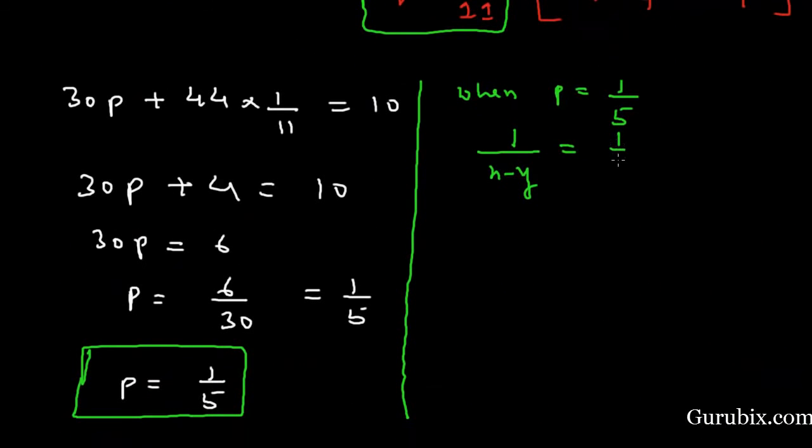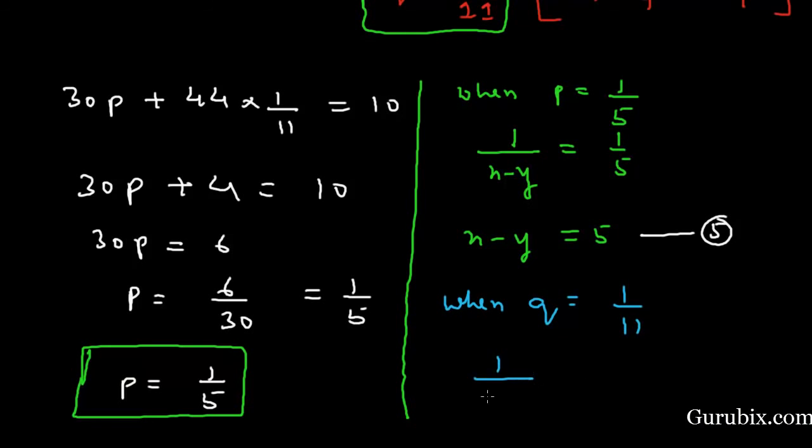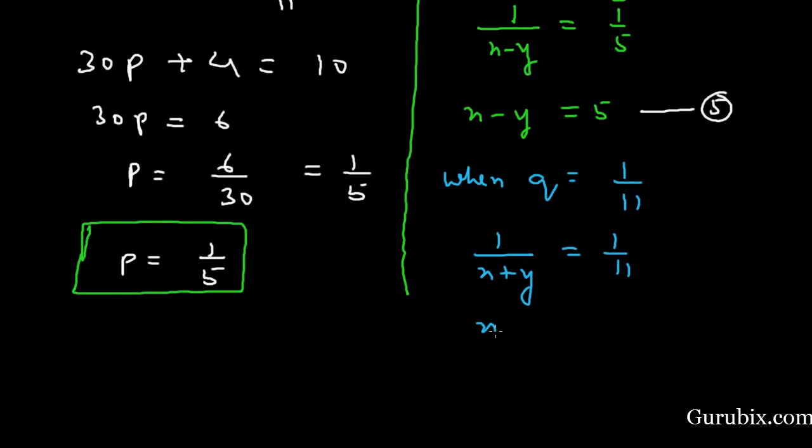This is equal to 1 over 5. This means x minus y is equal to 5. We let that this is our equation number 5. Same as when q is equal to 1 over 11, then 1 over x plus y is equal to 1 over 11. This means x plus y equals 11. We let that this is our equation number 6.